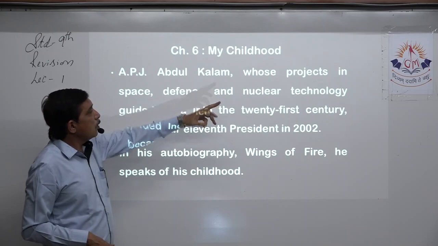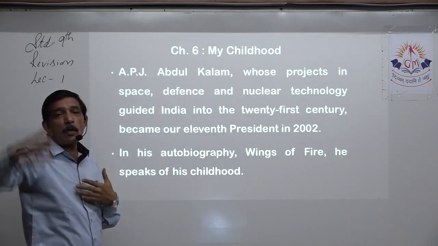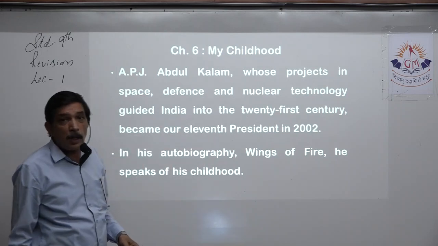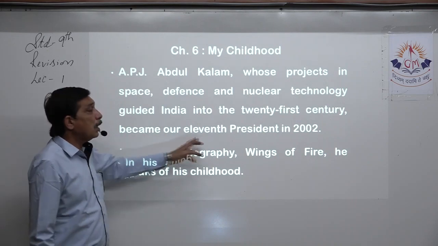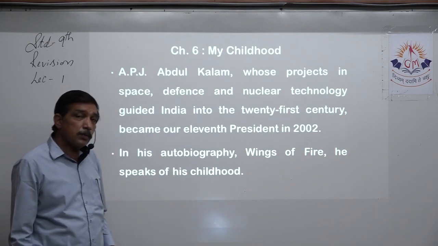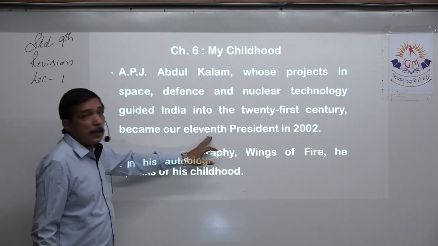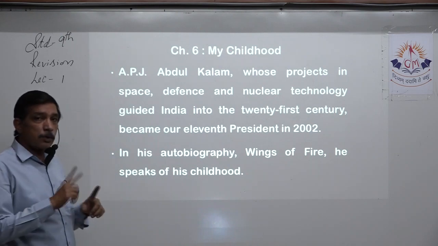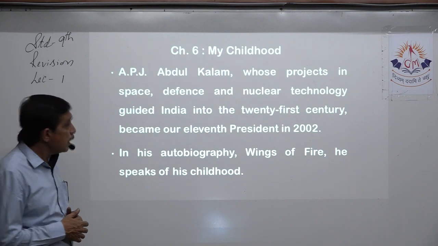APJ Abdul Kalam, whose projects in space, defense, and nuclear technology have given India a long stride to come into the 21st century and make a mark in the history of the world, became our 11th president also. He was not only a scientist, not only the head of the DRDO, right? But he was also nominated and elected as the 11th president in 2002. From 2002, for 5 years, he retired as the president of India in 2007.